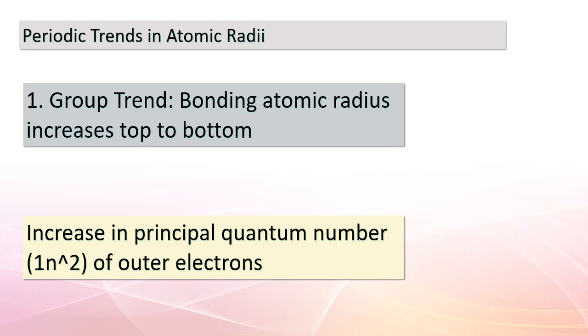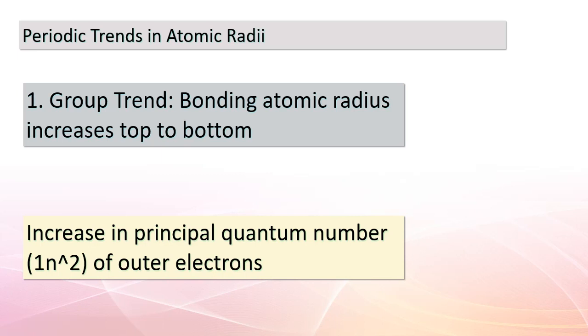This occurs primarily due to a fascinating concept called the principal quantum number, denoted as n. The outer electrons, which are responsible for bonding, are found in different energy levels or shells. As we go down a column, the principal quantum number increases, which means the outer electrons are farther from the nucleus. Imagine it like this. The higher you climb a ladder, representing the energy levels, the farther you are from the ground, the nucleus, resulting in a larger atomic radius.